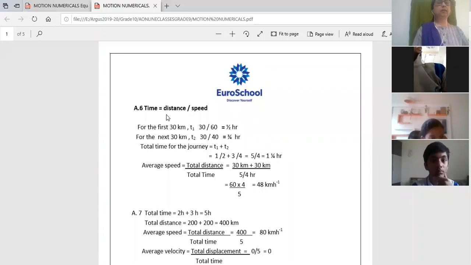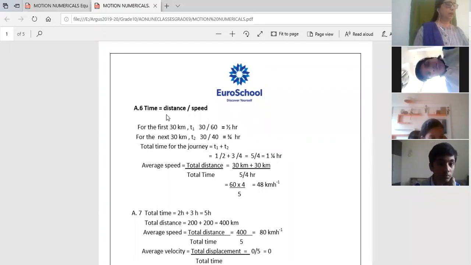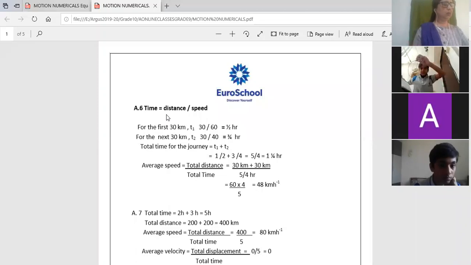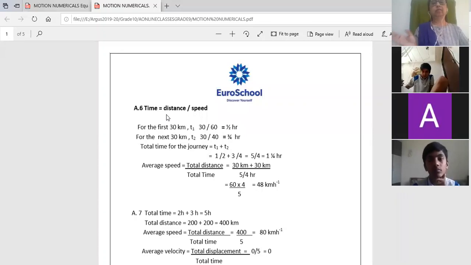Now the 6th one is that there is a car which travels the first 30 kilometer with a uniform speed of 60 kilometer per hour, and then the next 30 kilometer with a speed of 40 kilometer per hour. Many times when I go from Pune to Mumbai, my speed is not constant. So I just have to take the total distance covered between Pune and Mumbai and divide it by the total time. That is what we have to do here.